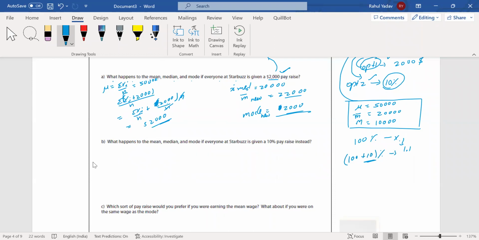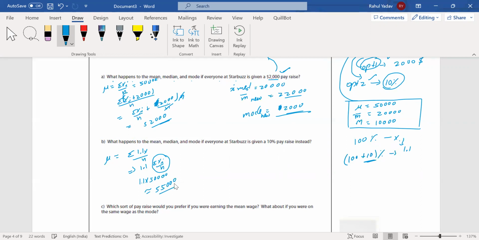In that condition, the mean mu will be the summation of 1.1 x divided by n, so we can write it as 1.1 times summation xi divided by n. This is 50,000, the initial value given to us. So 1.1 into 50,000.